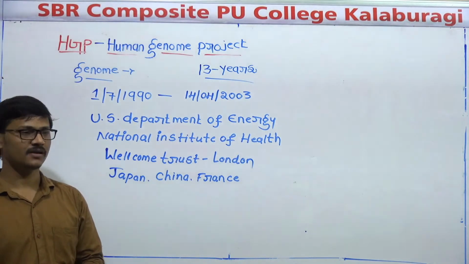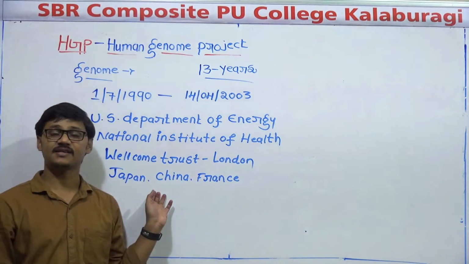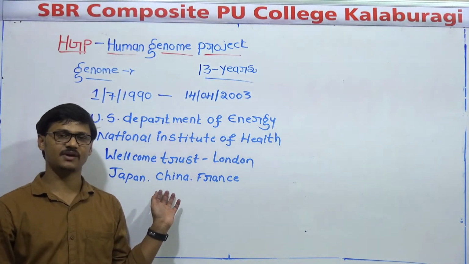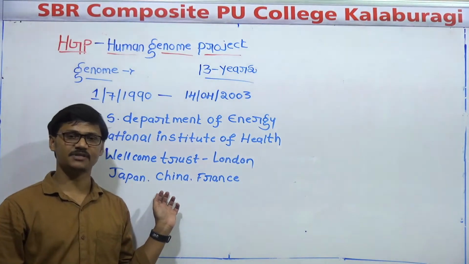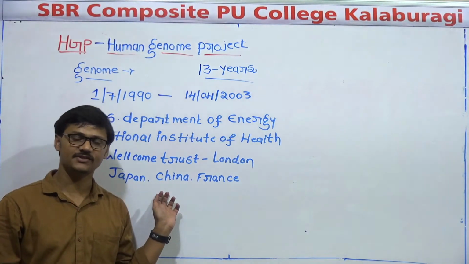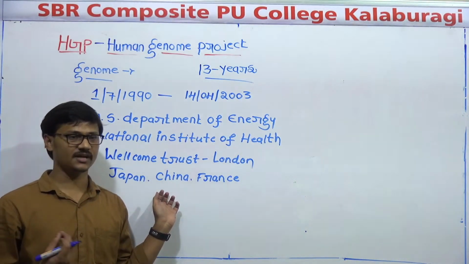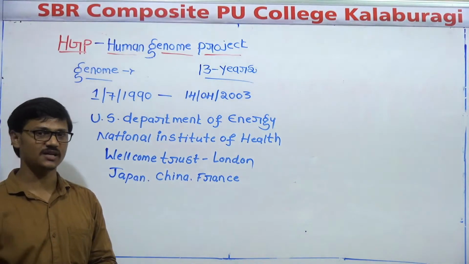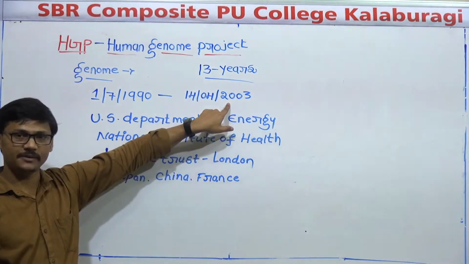Okay, and you may wonder that for this project we need samples. We need samples from different people of different countries. So they collected samples from different people of different countries. They collected DNA from the samples. They conducted the Human Genome Project successfully, and they ended by the year 2003.